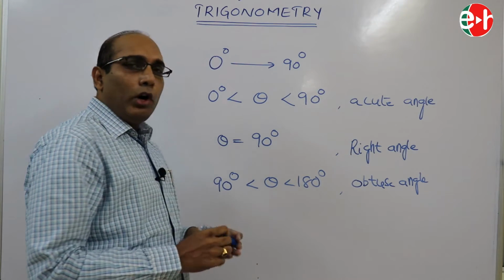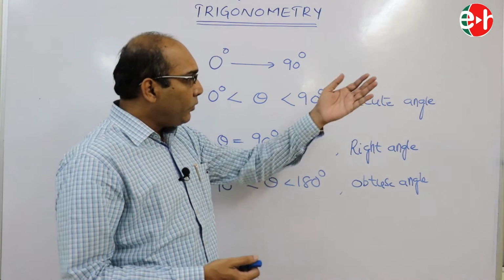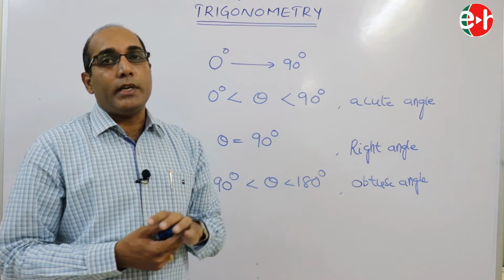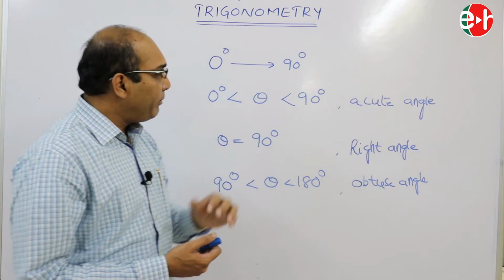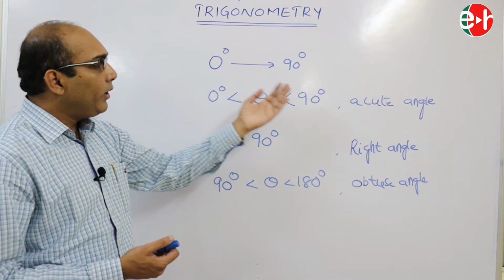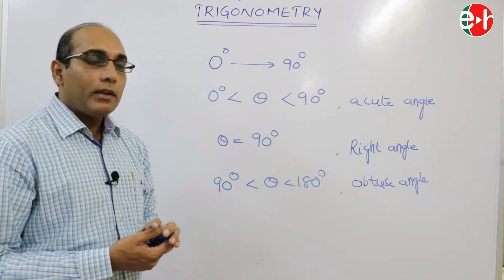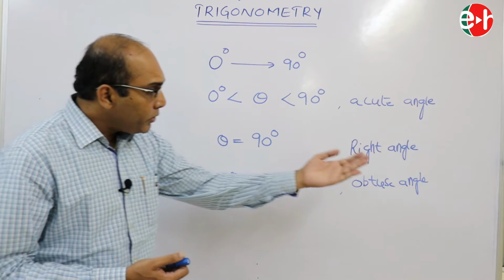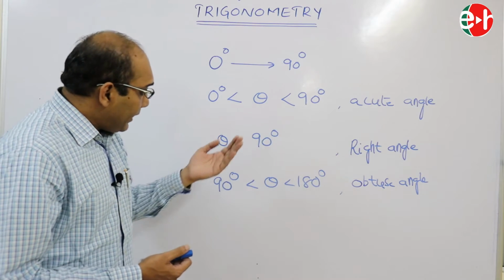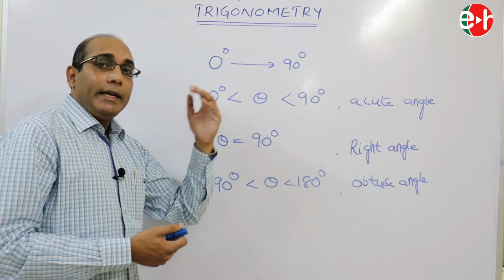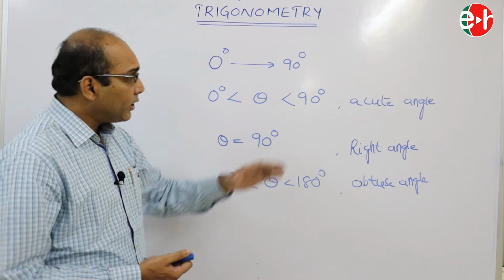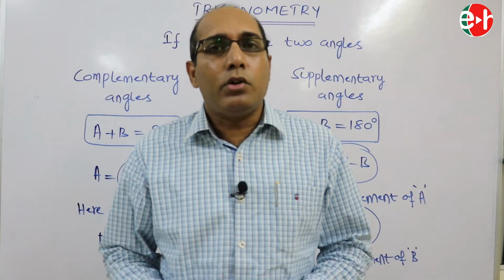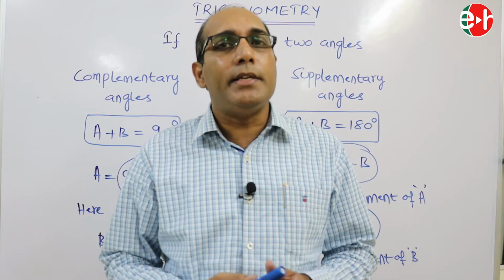Therefore, the most common angles are, first acute angle, second right angle, and next obtuse angle. The acute angle lies between 0 degrees and 90 degrees. Right angle is exactly equal to 90 degrees. Obtuse angle is 90 degrees to 180 degrees. Now it's clear, these are the most common angles. And there are more angles like complementary angles and supplementary angles.